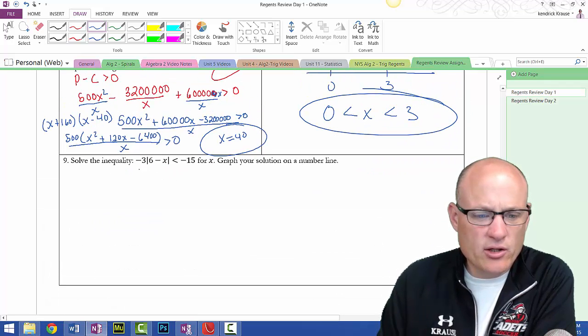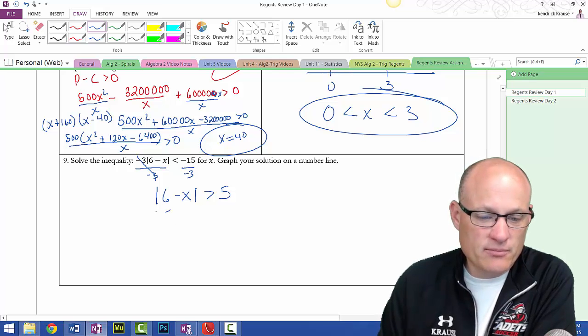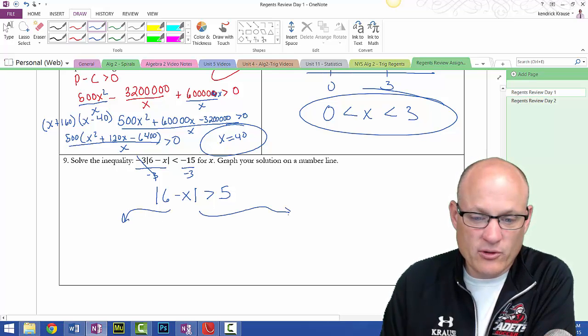Get the weird thing alone, so you're going to divide by -3. Divide by -3, and I get the absolute value of 6 minus x is greater than 5. Then we're going to split it up. I'm actually going to switch this problem before I do it in class.